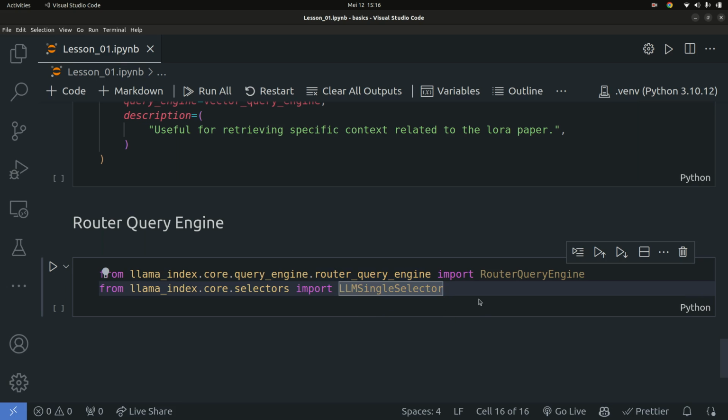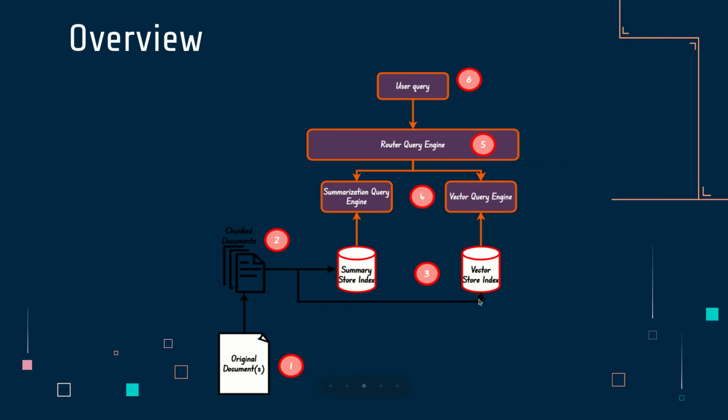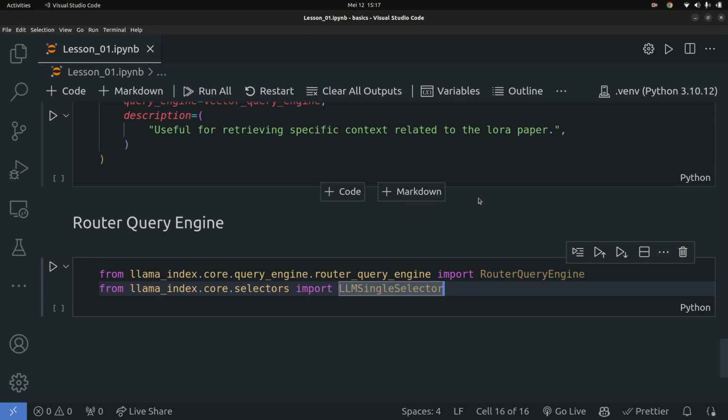And a selector, basically what a selector does is what the name specifies. It selects a tool out of the given tools in this specific use case. So if you pass anything into this selector object, it simply returns one of the selections from whatever you have passed in. As explained earlier, the router query engine is going to pass all these tools and their descriptions to the LLM single selector, and the LLM single selector is going to return a single selection based on the user question, and then you're going to route the query to that specific tool that was selected.